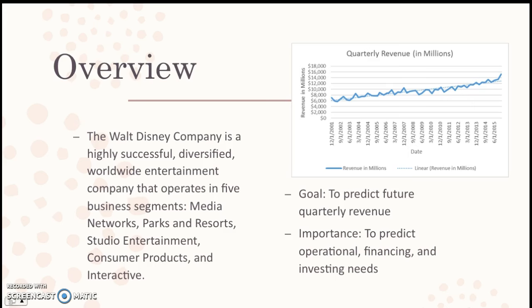The Walt Disney Company is a highly successful, diversified, worldwide entertainment company that operates in 5 business segments: media networks, parks and resorts, studio entertainment, consumer products, and interactive. All 5 business segments generate revenue. The graph represents the Walt Disney Company's quarterly revenues from the end of 2001 to the beginning of 2016. As you can see, revenue has been slowly increasing over the years.